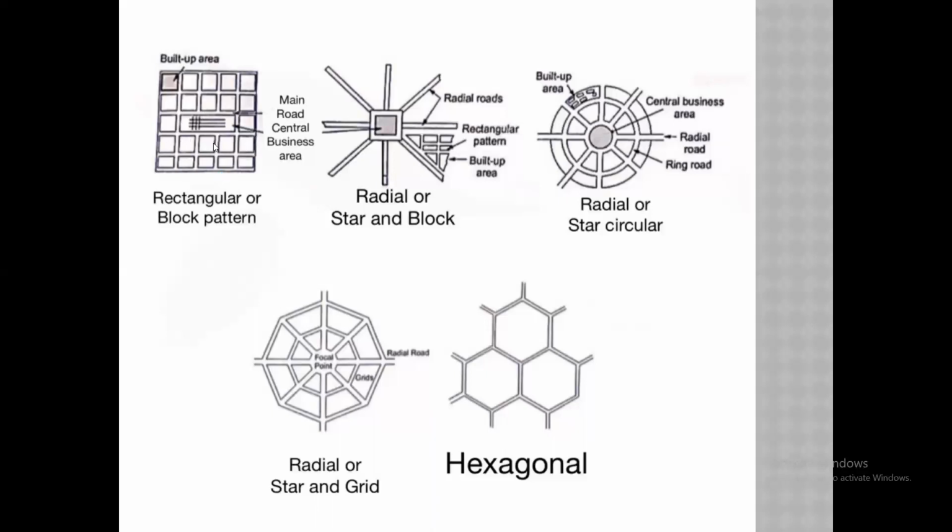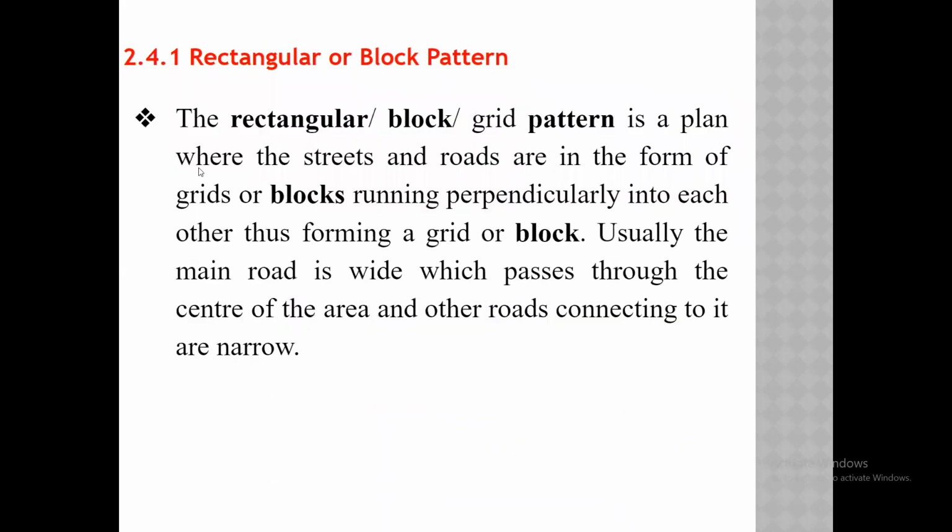Buildings are constructed, and along with that the roads are constructed in the block pattern. The rectangular or block or grid pattern is the plan where the streets and roads are in the form of grids or blocks, running perpendicular to each other, thus forming a grid or block.